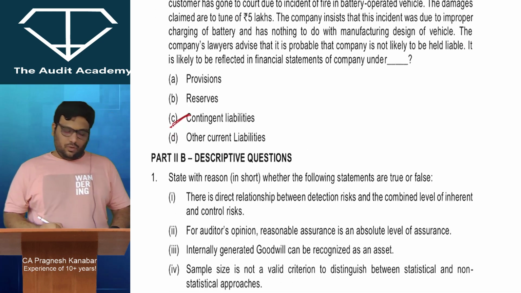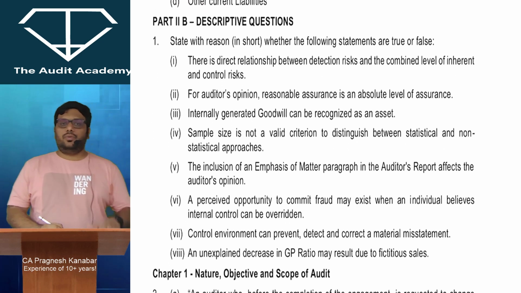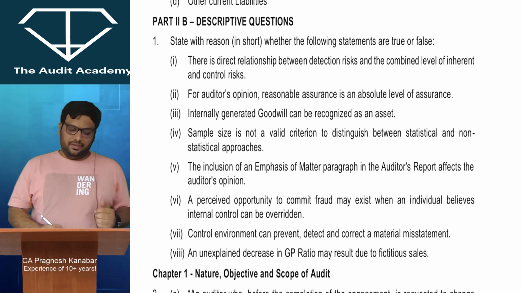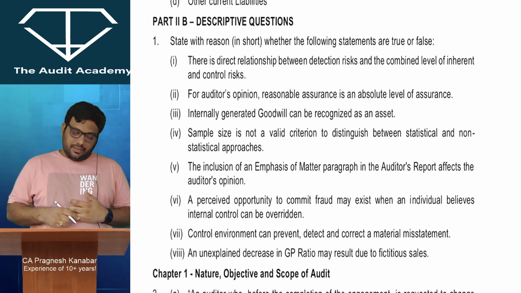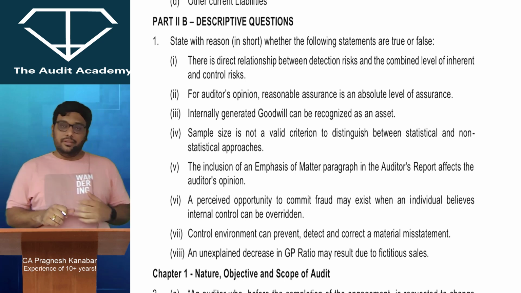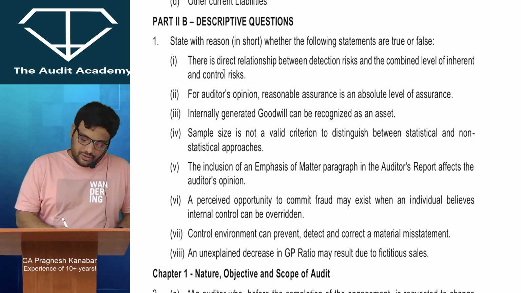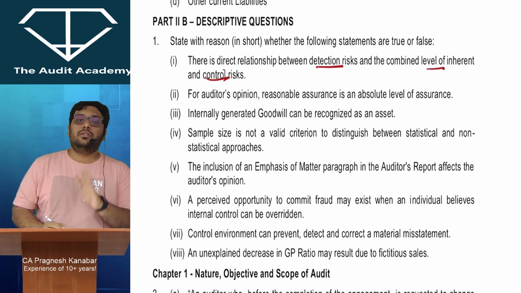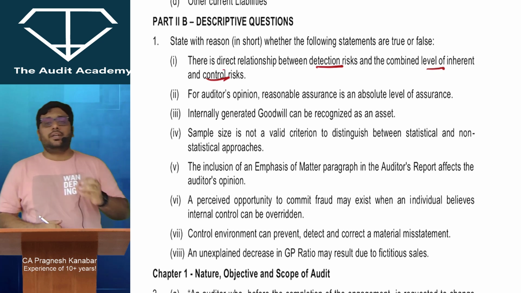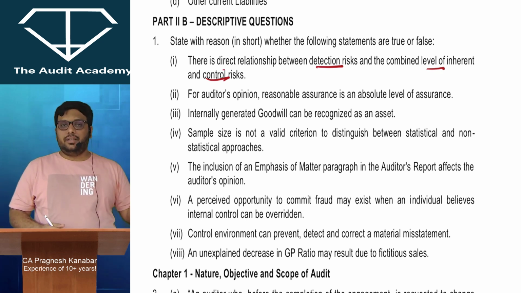All right. Now we go to descriptive questions where we have correct, incorrect, and the descriptive answers. State with reasons in short whether the following statements are true or false. There is a direct relationship between detection risk and the combined level of inherent and control risk. I will give the chapter number also so that you are able to connect with this and you can revise also. So chapter 4, risk assessment and internal control.